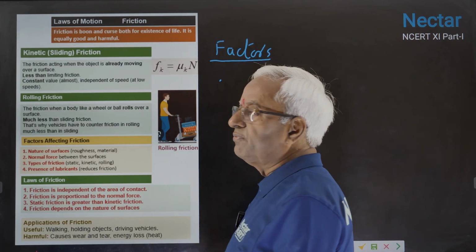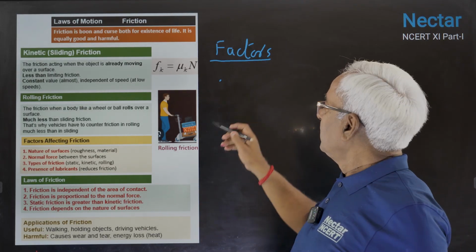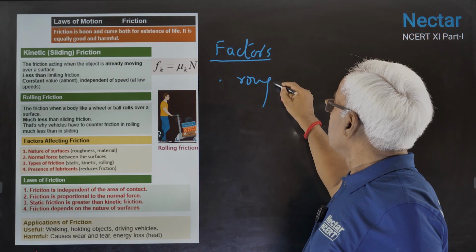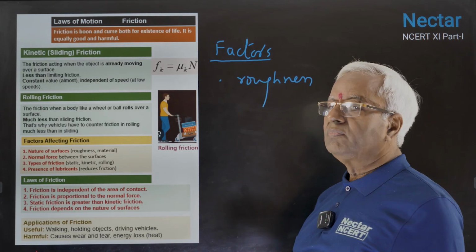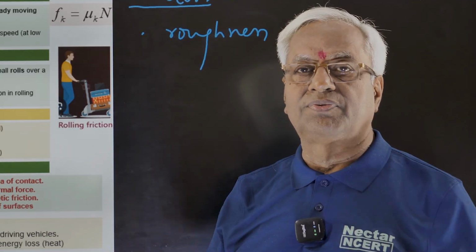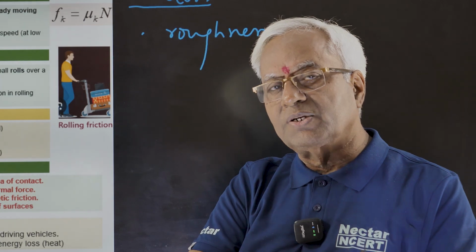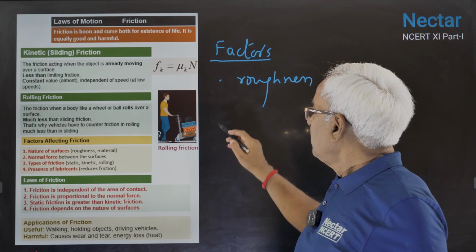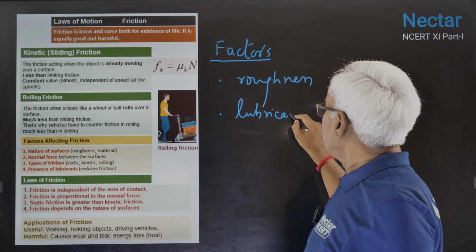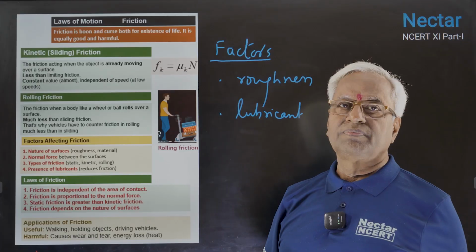Factors affecting friction. One is the roughness of the surface. You go on increasing the roughness of the surface, friction will increase. You reduce the roughness, friction will decrease. If we use lubricants, it decreases the friction.